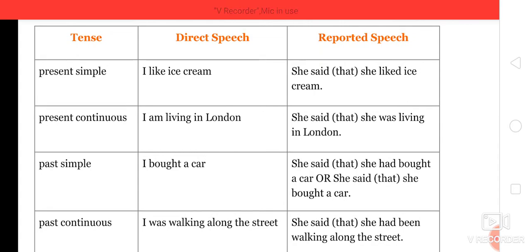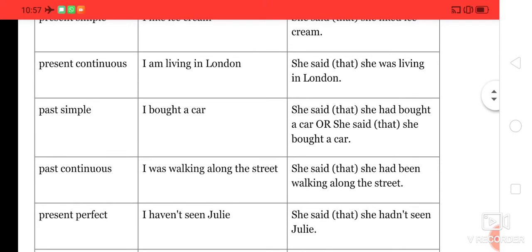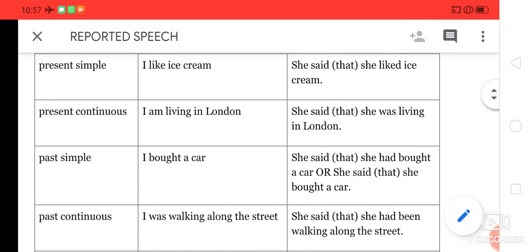So in present simple, what would be the direct speech and what would be the reported speech? Let me read it for you. I like ice cream. She said that she liked ice cream. So what about present continuous? Presently happening, that is, I am living in London. How do you convert this into reported speech? She said that she was living in London, right?